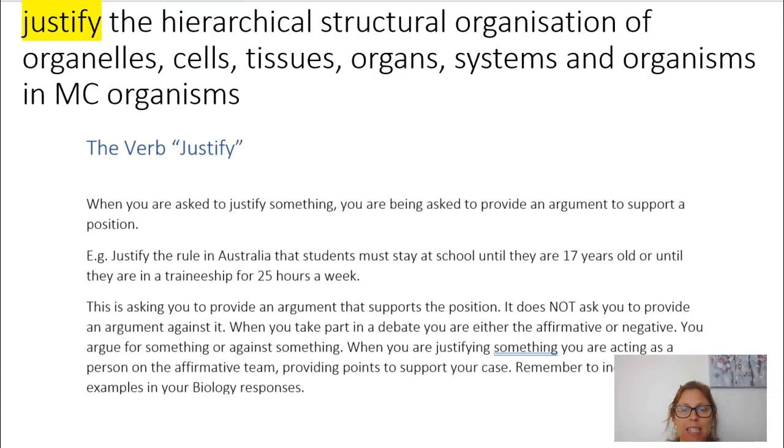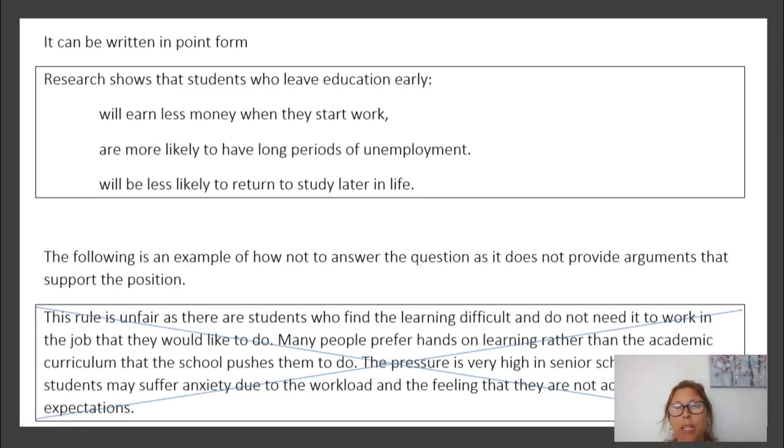So when you're doing your answers, again, you need to provide examples to support your answer. Like I said, this is in your book, so I'm going through this quickly. You can read through this one on your own. You can write a justify response in point form. So for example, it might have: research shows that students who leave school early will earn less money when they start work, they're more likely to have long periods of unemployment, and will be less likely to return to study later in life. The below example there, have a read through that, does not meet the requirements.